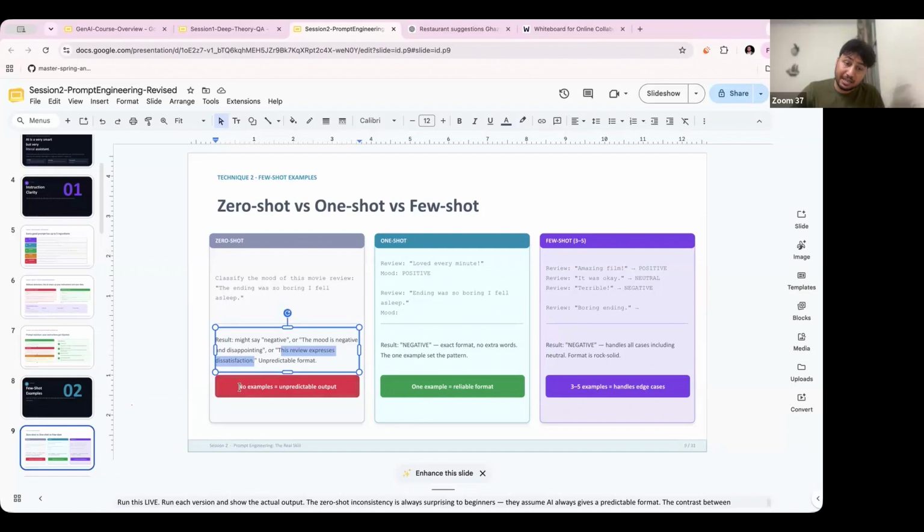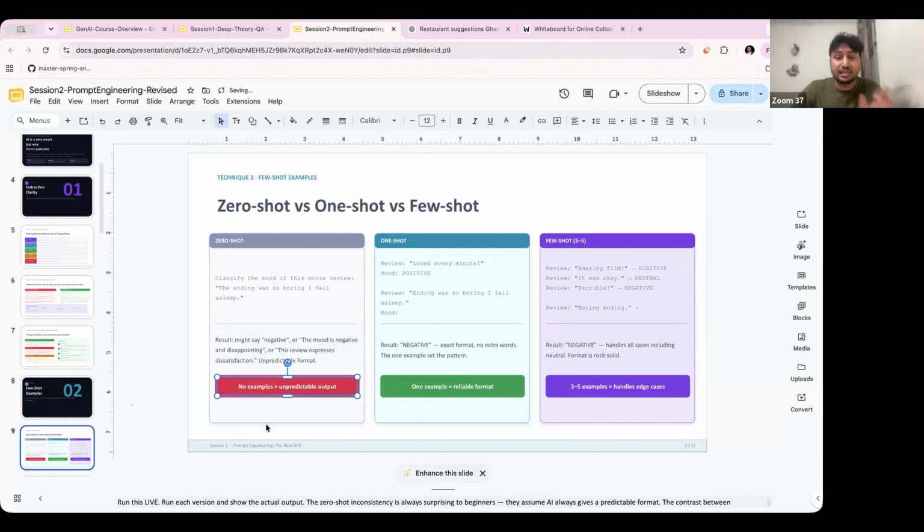So that means, guys, if you haven't provided any example to that particular model, in that case you can get an unpredictable output. It might be that the model will give you any kind of output that you cannot assume. This could also be the output. So that's why, guys, if you are integrating these kinds of models in an application, you must provide an example: if this is the question, then you need to give the answer in this way. So just see the next one, that is one shot.